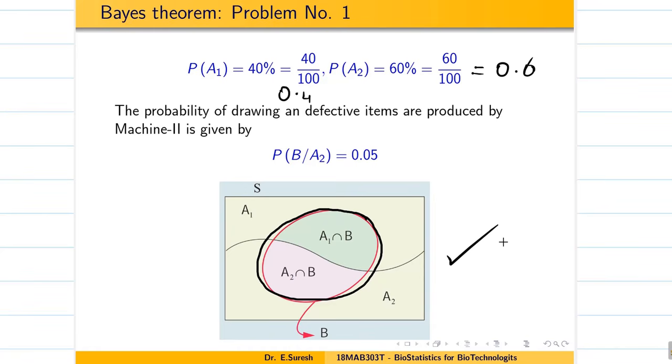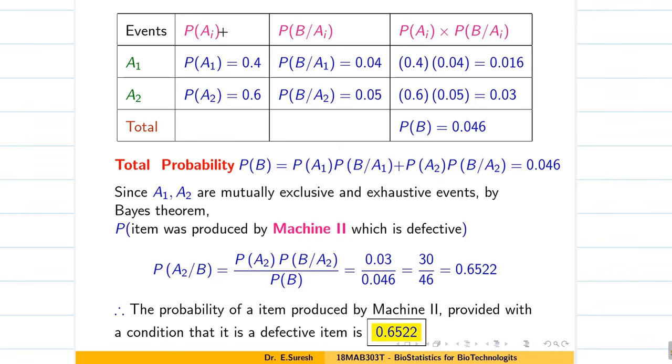This is for your understanding, not for exams. In exams, don't draw this. Now you see what I am going to do. A1, A2, two events. Probability of A1 is 40%, 0.4. Probability of A2 is 0.6. Then they say, let us come to the question.